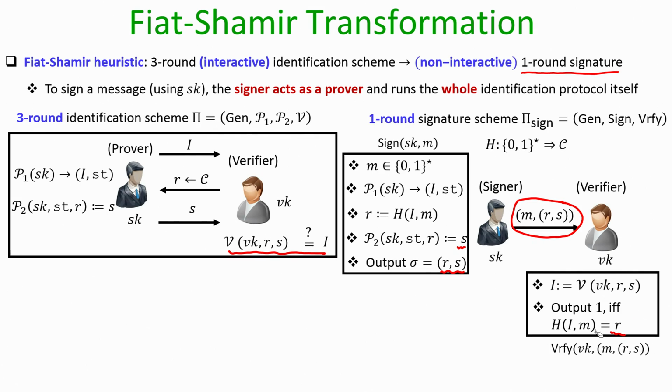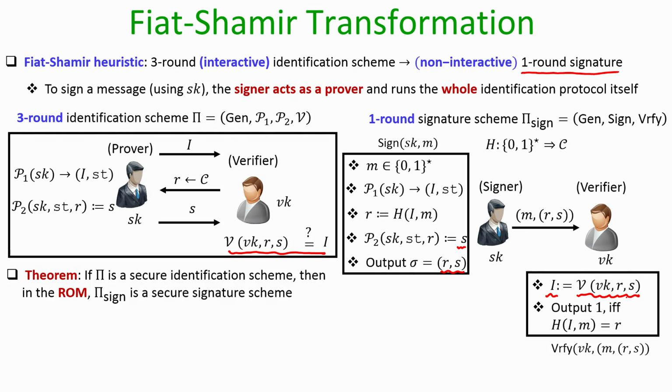And ideally, if the signer is honest, then the I generated by running the V function on the verification key, R and S would be such that the output of the random oracle on the generated I and M is indeed equal to R.